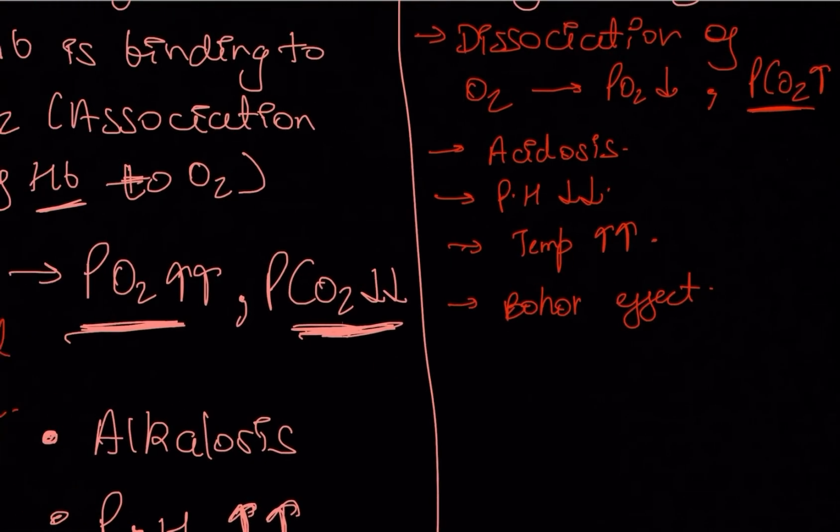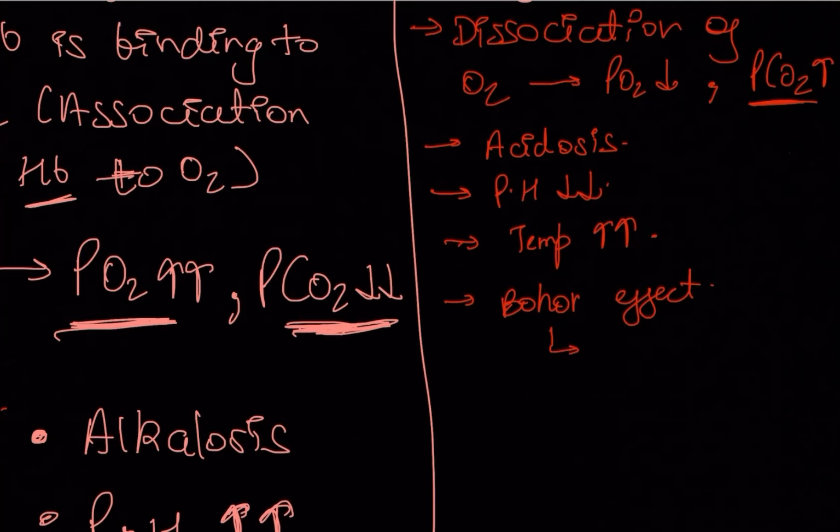Actually, what Bohr found is that hemoglobin binding affinity to oxygen is inversely proportional to acidity and concentration of CO2. Hemoglobin binding affinity to oxygen is inversely proportional to acidity and concentration of carbon dioxide. It's very simple. In the Bohr effect, what will happen? CO2 increases. And how does it increase?